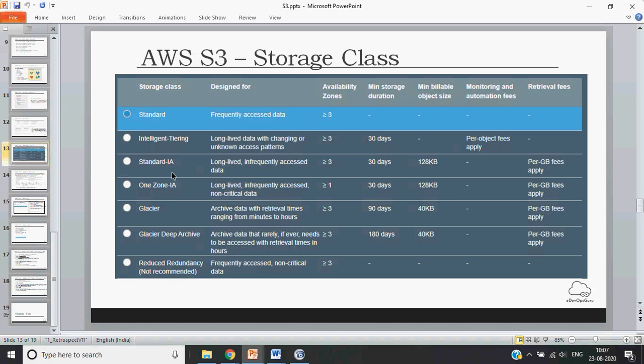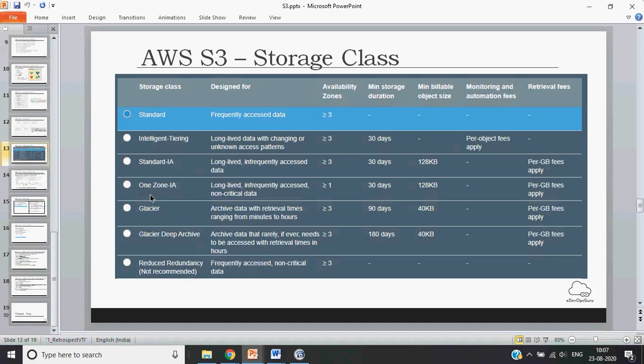Then there might be a case where you are storing your archives, some backup data, your database backup, which you don't need to access frequently, and a little bigger latency or retrieval time is also okay for you. In that case, these kinds of storage classes can be chosen.